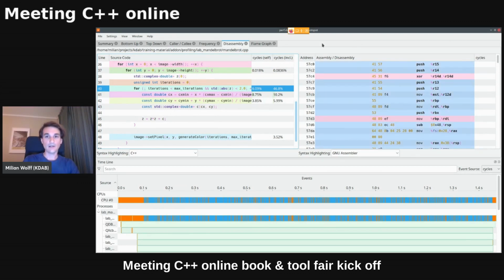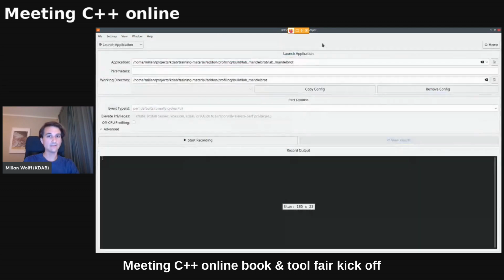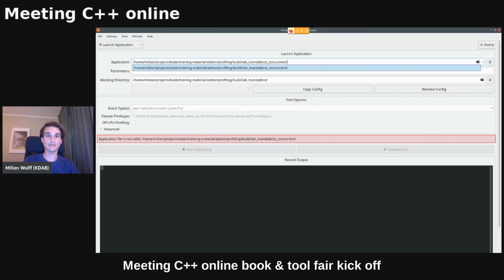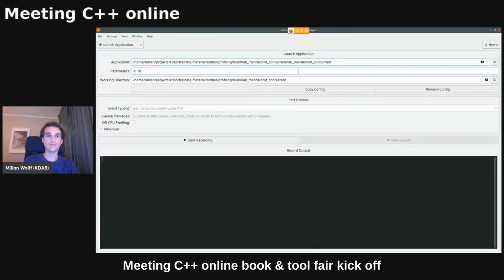Now, one thing though that, I mean, many tools can do something like that pretty easily, right? But one thing that is pretty nice is I can also record data. So I don't even have to remember these arcane command line tools. And I can enable more advanced perf features. For example, the off-CPU profiling, which is pretty nifty. So let's start recording.